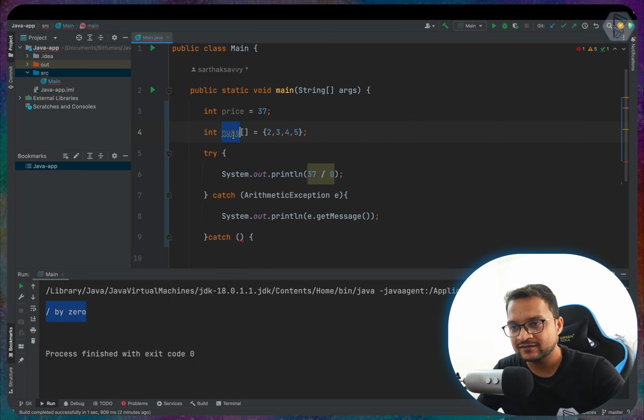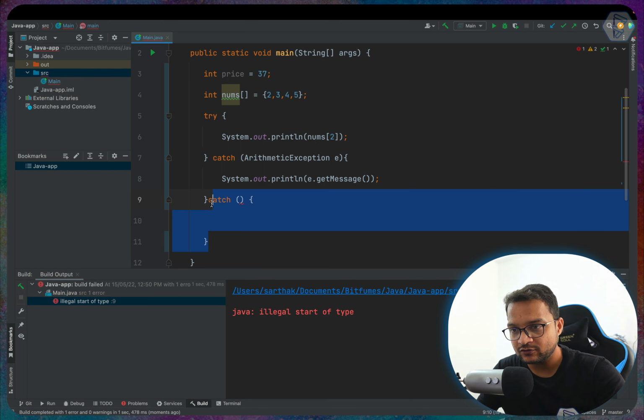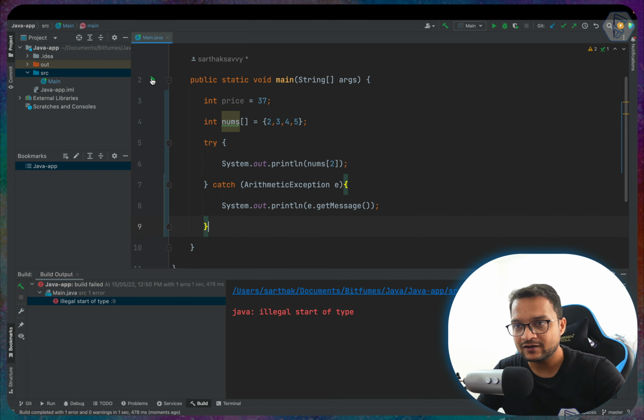Okay, now it says nums is not used. Let's use this, and when I say nums, give me the second index value, which should be 0, 1, 2, that means the number 4, and it should print 4 here instead of giving any kind of error. That's good. Okay, so I need to remove this thing also. Okay, run this program.